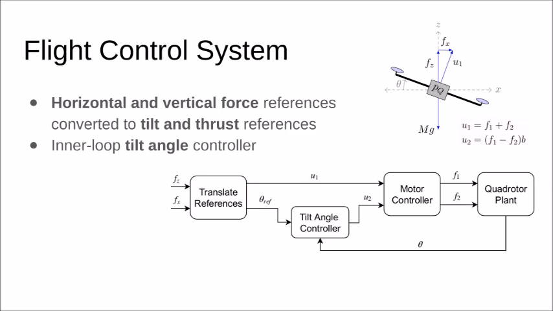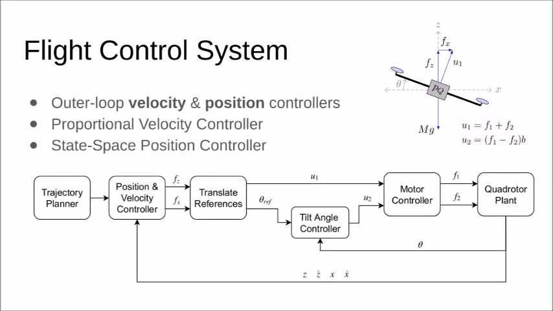A flight control system is designed to receive horizontal and vertical force references. The force references are converted to a corresponding tilt angle theta and total upwards motor thrust U1. The tilt angle controller adjusts the moment induced by the motors to tilt the quadrotor to the desired angle. Two outer loop controllers, a proportional velocity controller and a state space position controller, are implemented. These controllers supply force reference commands to the inner loop system.